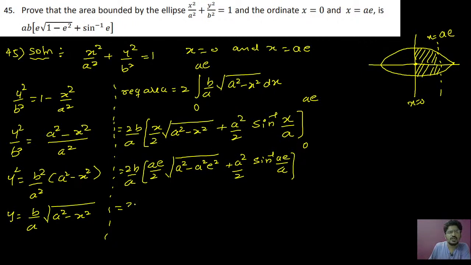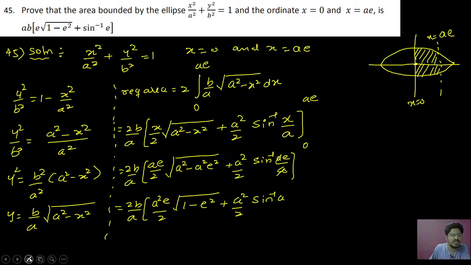So this will be 2b by a. Take the common term. See here, a square is common inside the root. Take a square out of the root, so a will come out. A into a will be a square. So that is a square e by 2 root of 1 minus e square plus a square by 2 sin inverse of ae by a, where a will get cancelled. This will be sin inverse of e.